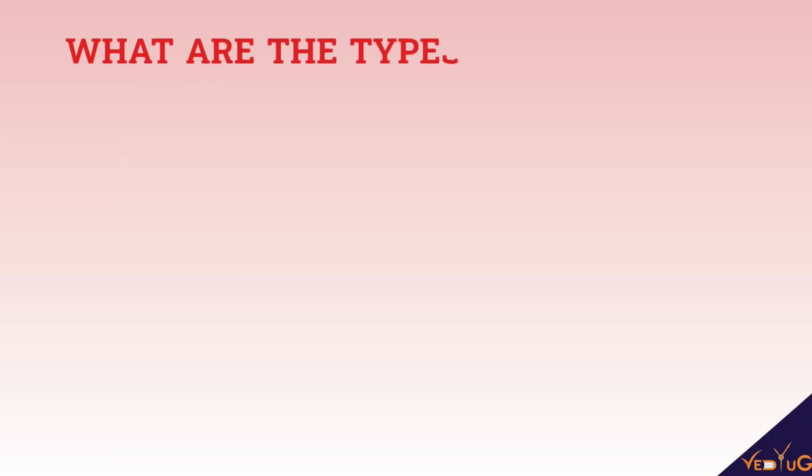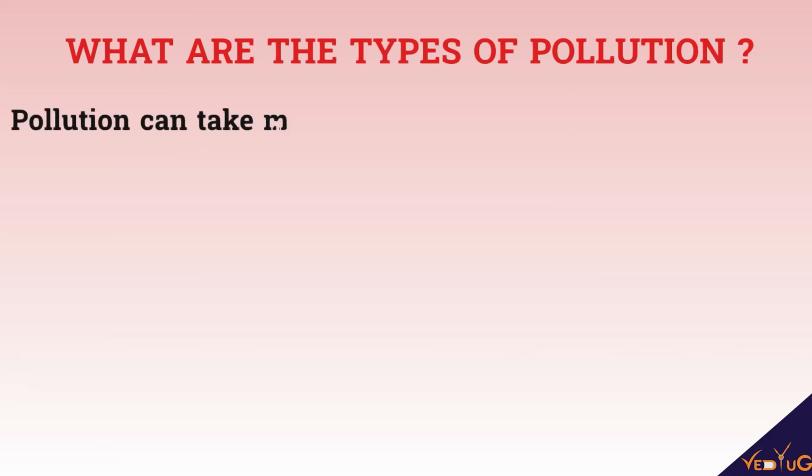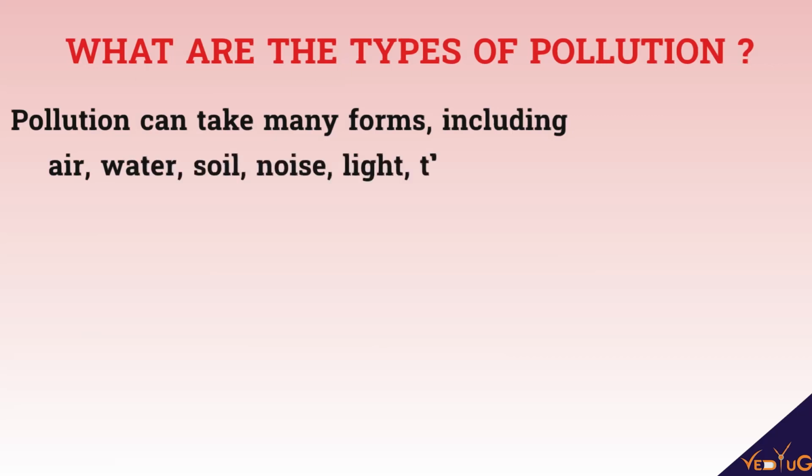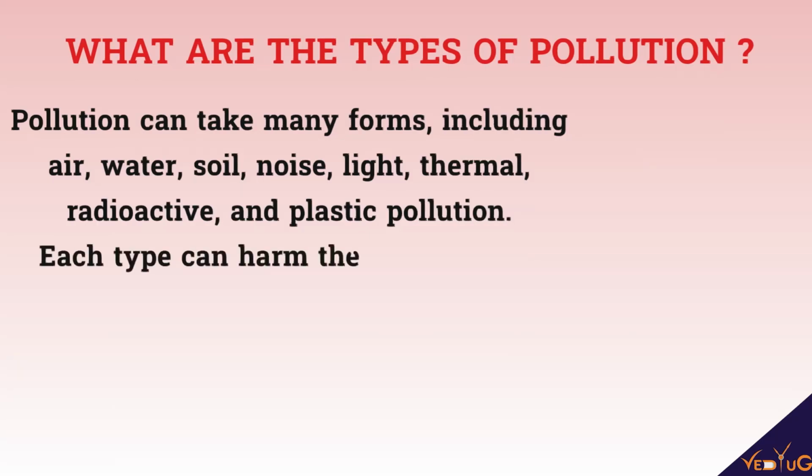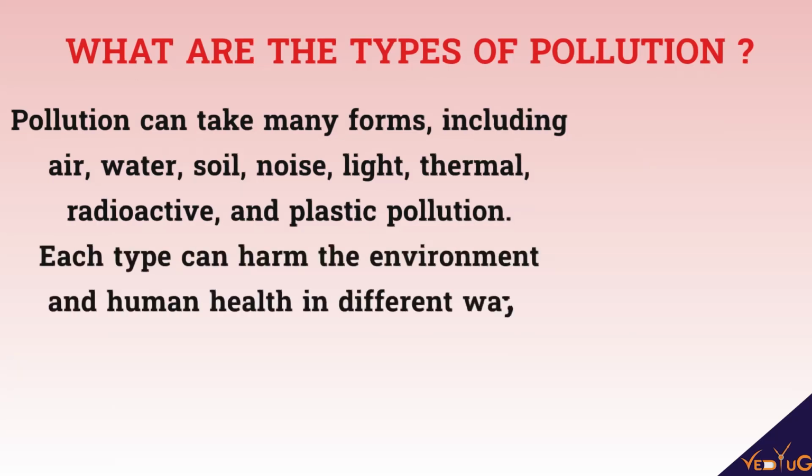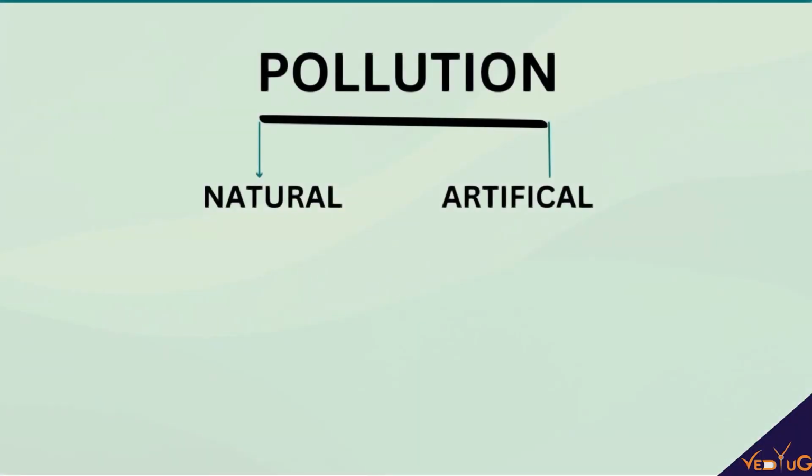But what are the different types of pollution? So अगर आप मेरी बात सीरियसली लेते हो, यानी कि आप एनवायरनमेंट को या फिर सराउंडिंग्स को ऑब्जर्व करते हो, तो इसका जवाब और ये टॉपिक आपको इजीली समझ आ जाएगा. So pollution can take many forms including air, water, soil, noise, light, thermal, radioactive, and plastic pollution. Each type can harm the environment and human health in different ways. So you can see the types of pollution.